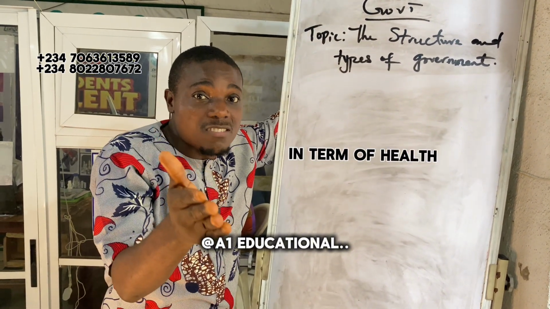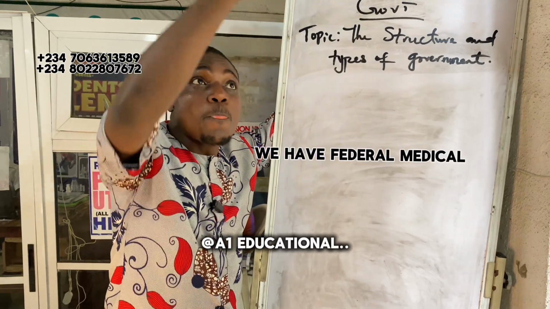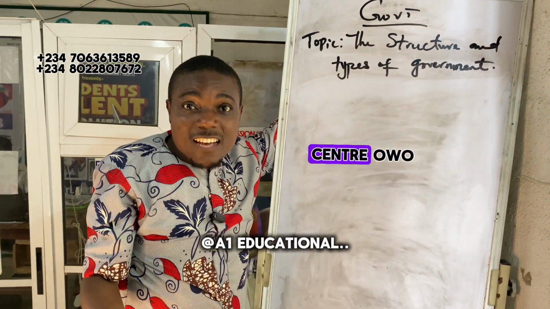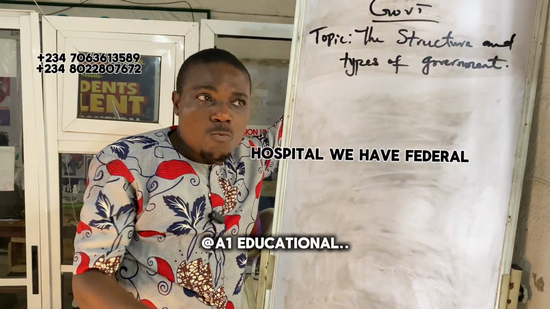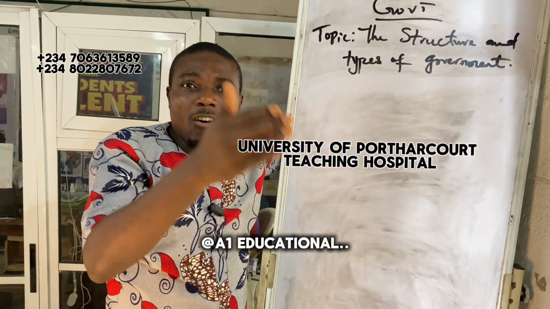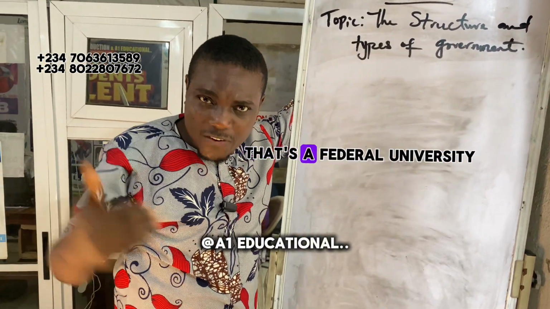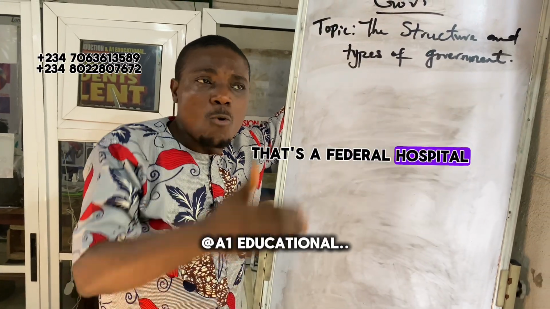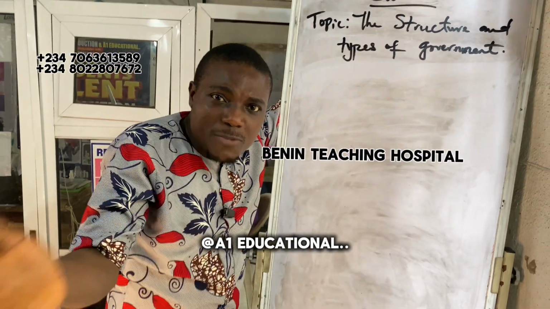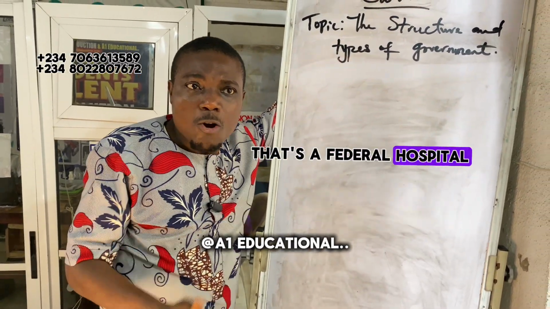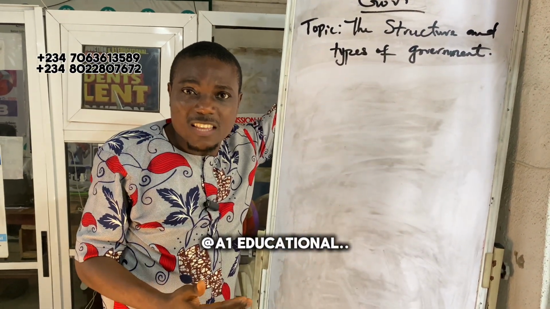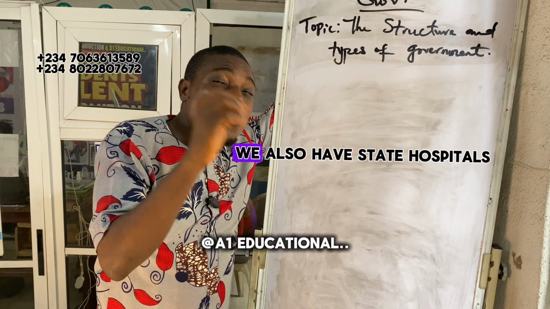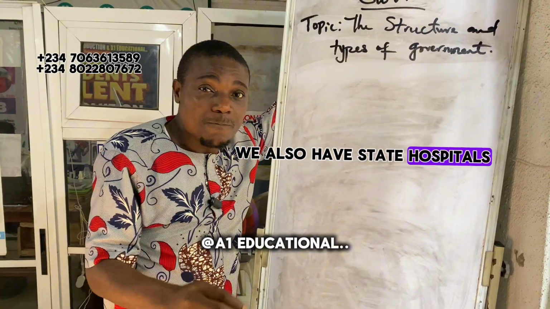We also have health. In terms of health, we have Federal Medical Center, Owo. That's the federal hospital. We have Federal University of Port Harcourt Teaching Hospital. That's the federal hospital. We have University of Benin Teaching Hospital. That's a federal hospital. We have University of Ibadan Teaching Hospital. That's a federal hospital. We also have state hospitals.